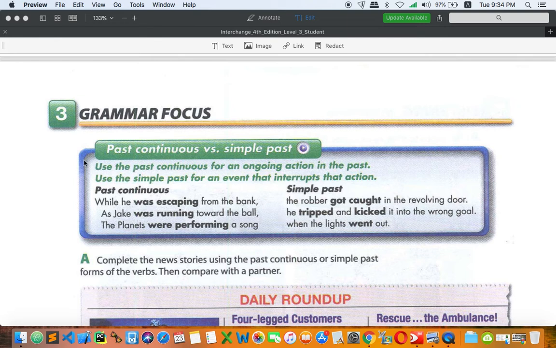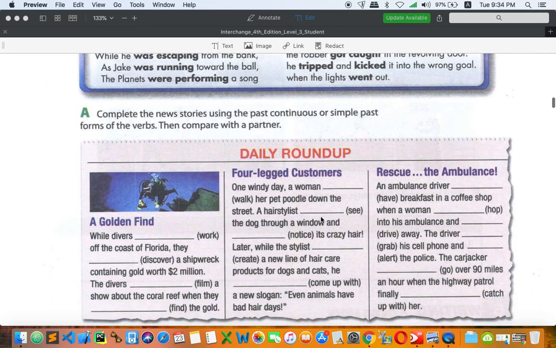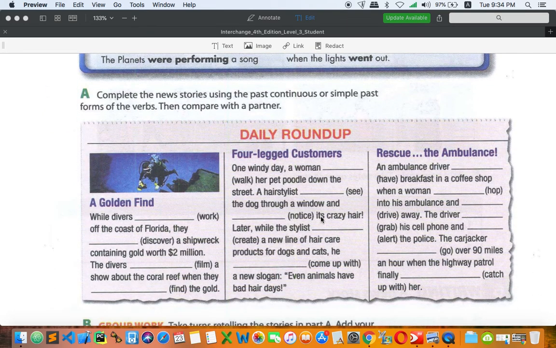So, but in this case, we want to focus on the interruption. Past simple interrupts past continuous, but we might happen to see something like this because they introduce us to a sequence of actions or the order of the actions, and also a series of completed actions in past simple tense. Okay, so let's go to the exercise altogether and let's find out whether we have to use past simple or past continuous right here.